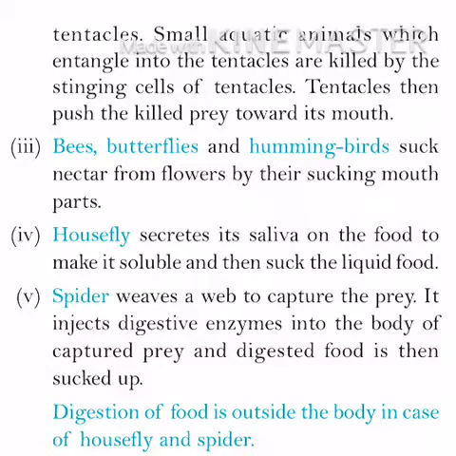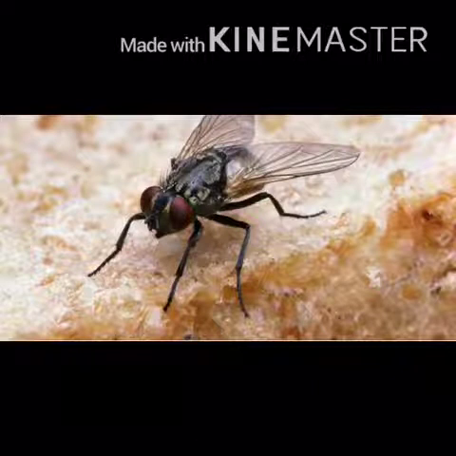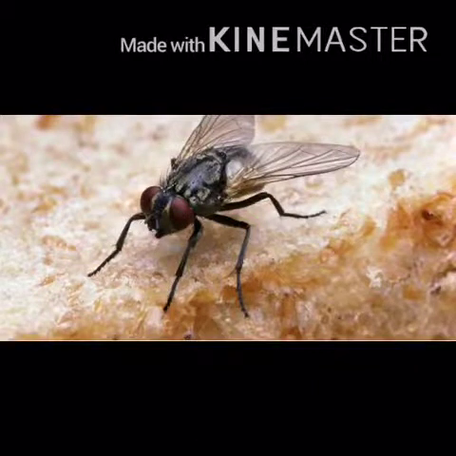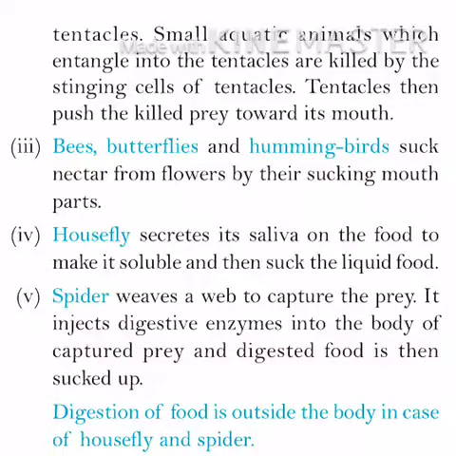Next, the housefly secretes its saliva on food to make it soluble, then sucks the liquid food. So the mode of ingestion in the housefly is also sucking. A spider weaves a web to capture the prey. It injects digestive enzymes into the body of the captured prey and the digested food is then sucked up.